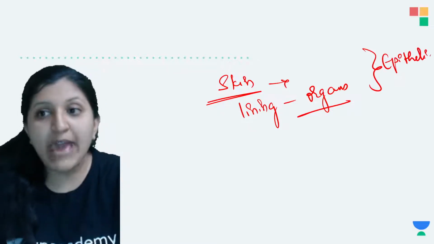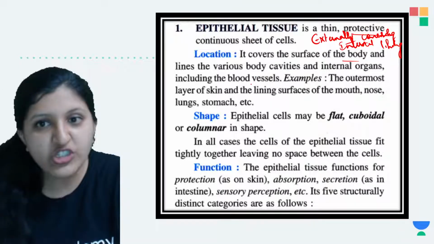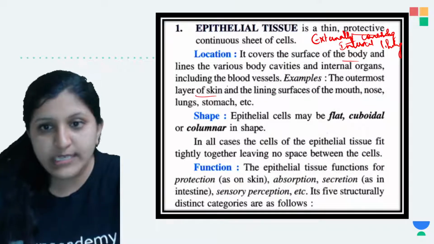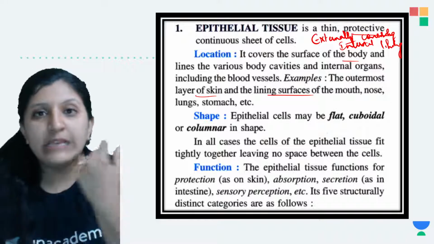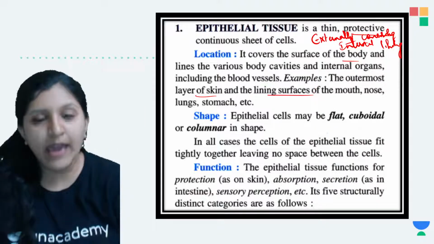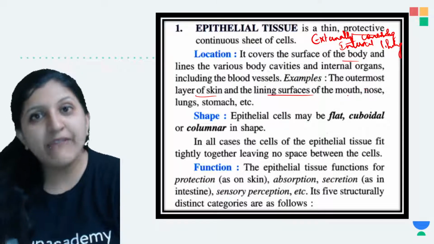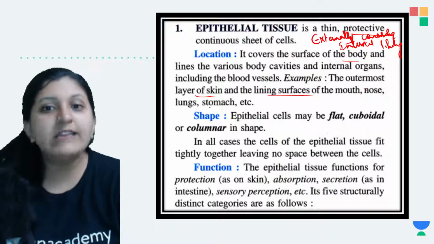Epithelial tissue has many functions. Examples: the outermost layer of the skin, and the lining surface of the mouth, so your mouth on the inner side is covered by an epithelial lining. The nose has an epithelial lining, the lungs have an epithelial lining, and the stomach too.